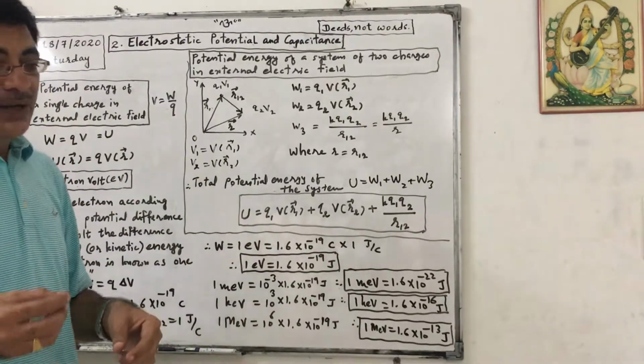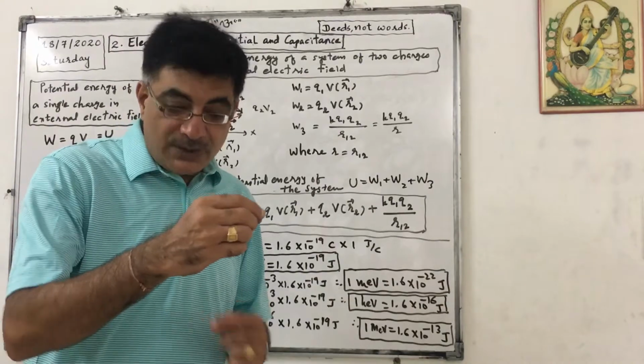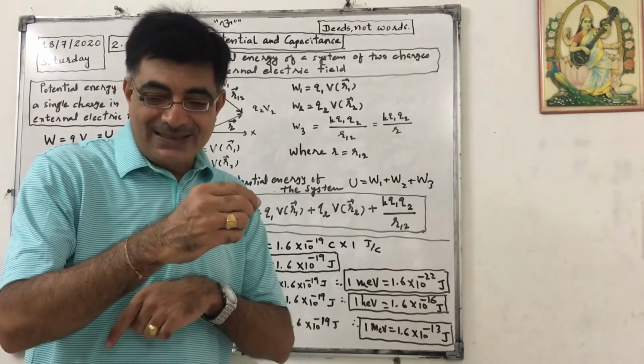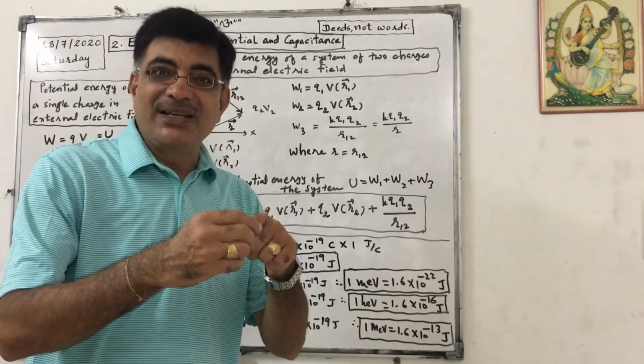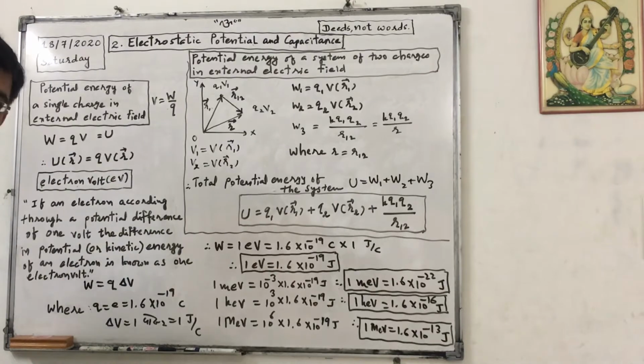Now if I want to show the position of that point with respect to the origin, we can say vector small r. So this can be written as U at vector small r equals Q into V at vector small r. This is just revision. I think we already studied this.